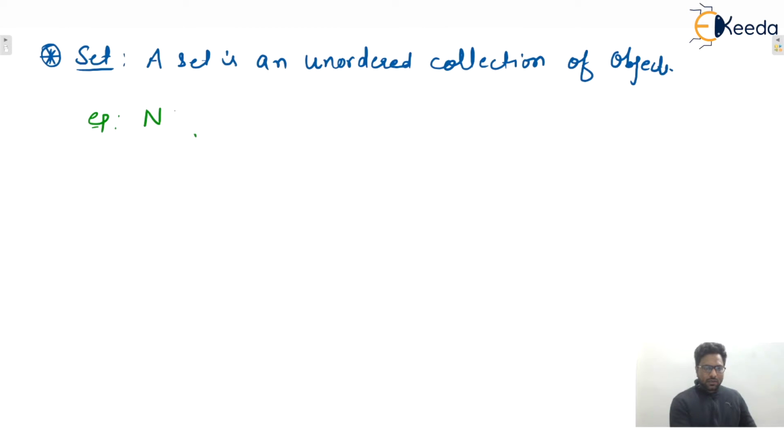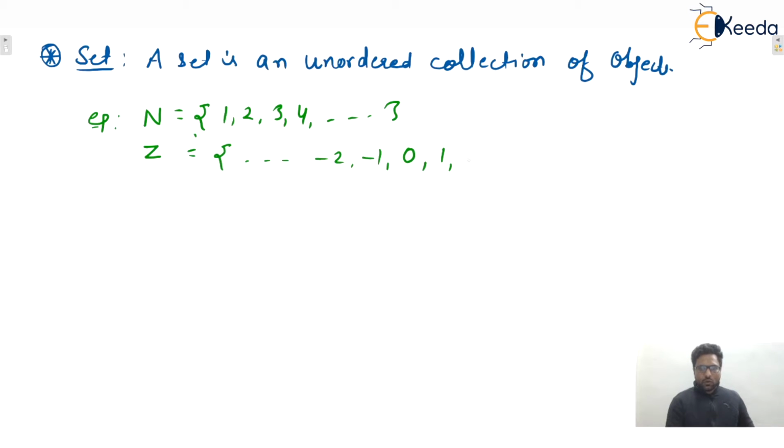Set of natural numbers: 1, 2, 3, 4 up to infinity. Next one, let's say set of integers, that is, let's say, -2, -1, 0, 1, 2, up to infinity, minus infinity to plus infinity.